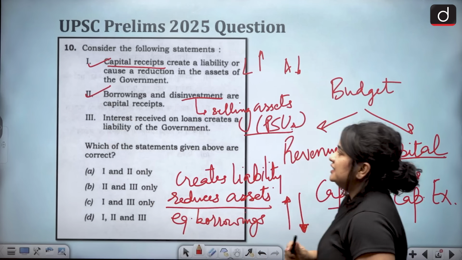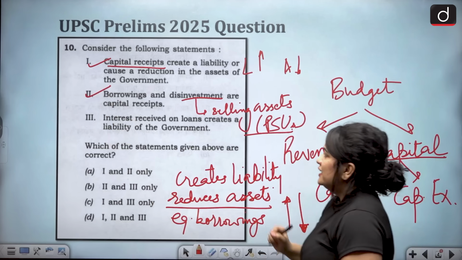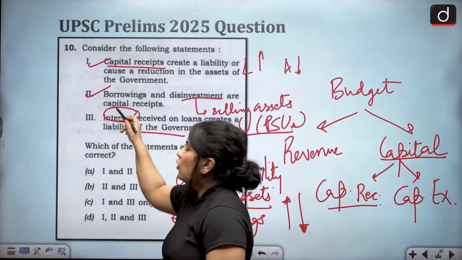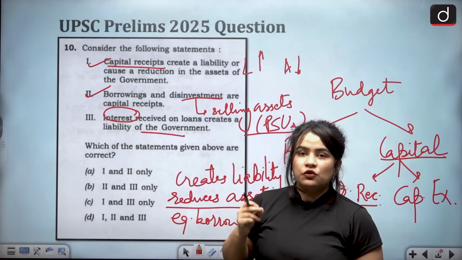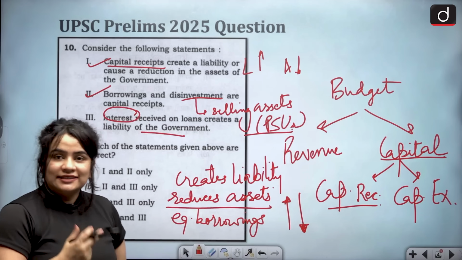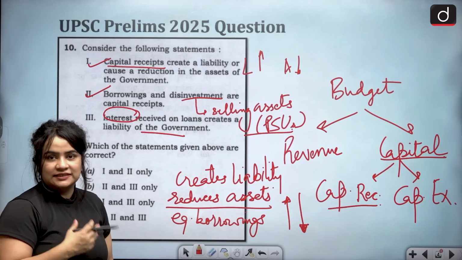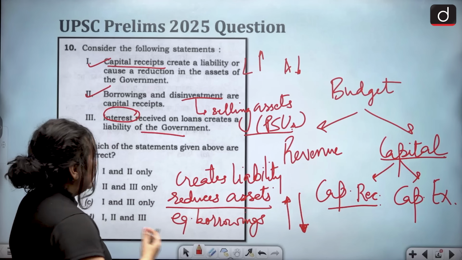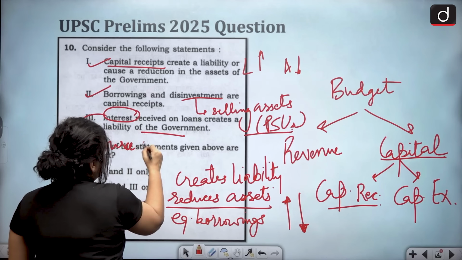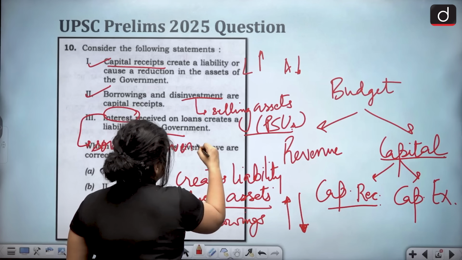The third statement says interest received on loans creates a liability for the government. Now, when we talk about interests received on loans, any kind of interest, students, is an income source. It's a regular income source. It's a source of revenue for the government.